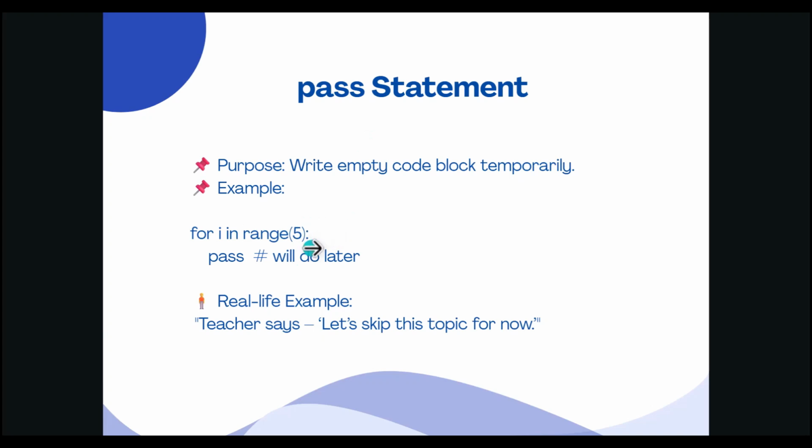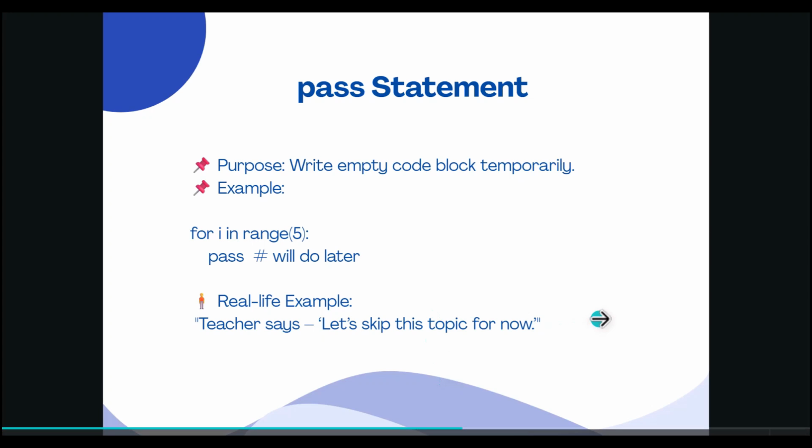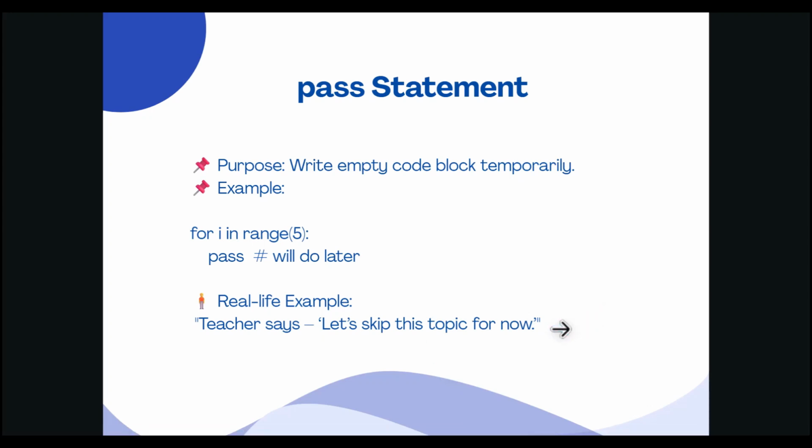Next one is the pass statement. In Python, pass is used when you need to write a block of code, but for now you don't want to write anything inside it. In simple words, don't do anything here, just move on. Python will not give an error, and the program will continue running. So for that, I have written here: for i in range(5): pass. Pass means I will do this part later. So the output is nothing happened, but there is no error. Python just loops 5 times and does nothing inside the loop because of pass.